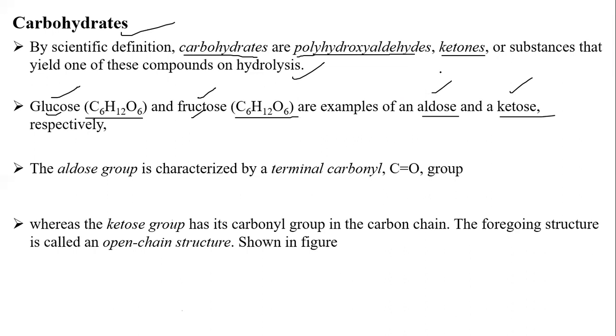Okay, no problem. We will see that in the coming slide. Just the next slide only, we will get the clarity on that. So glucose and fructose are the examples of aldose and ketose. Okay, now it is clear. So you know what the example is. Now we will see about the aldose group, glucose.